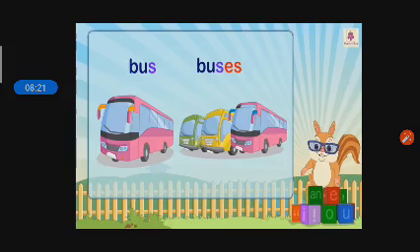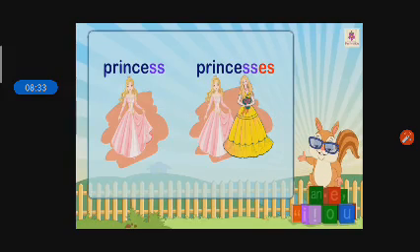Bus, buses. Last letter is S. You have to add ES. Then make the plural form of bus, buses. Princess, princesses. You can see the double S at the end of the word. Okay. And then you have to add ES. So then you can make the plural form of princess, princesses.